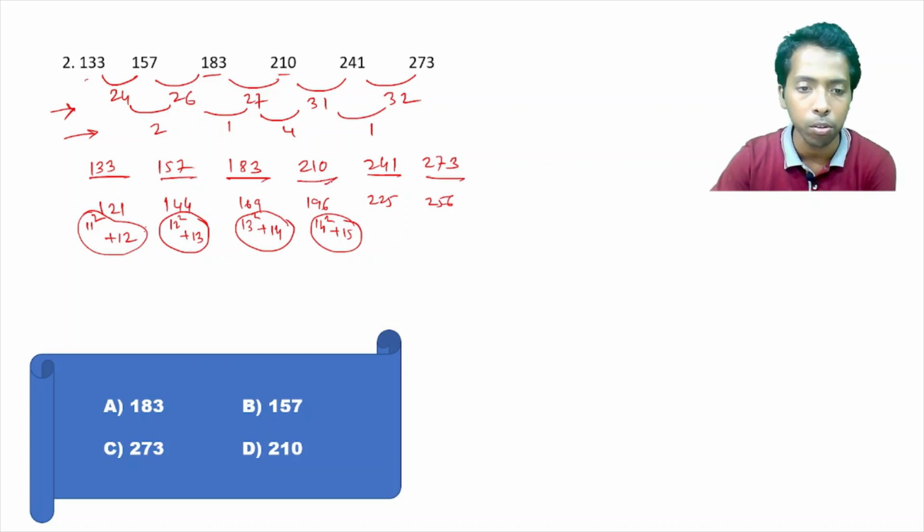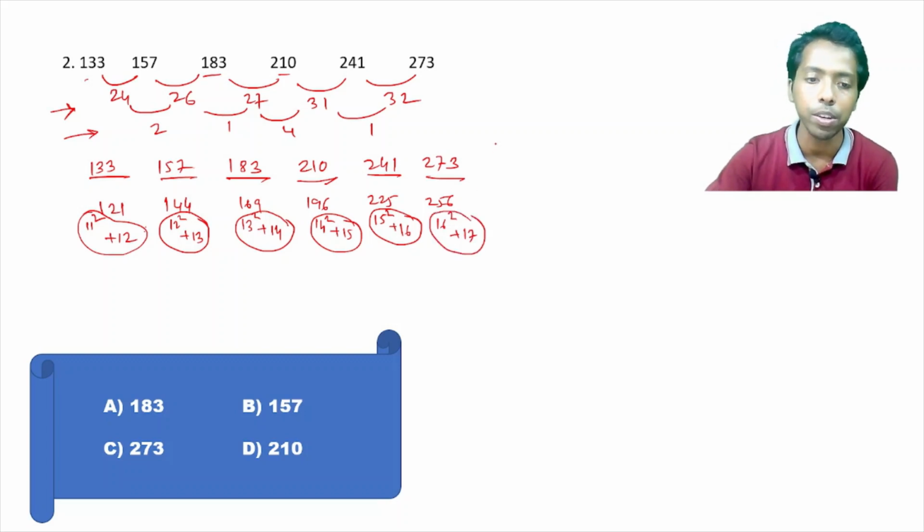So this is somehow not following the rule here. Or the next one, that is 15 square plus 16. Yeah, it's satisfying. 15 square is 225 plus 15, 240. One more, that is 241. It's good. Now 16 square plus 17, that is 256. Okay, 273. Now this does not follow the rule here. That is 210 is the answer. This is the wrong term.